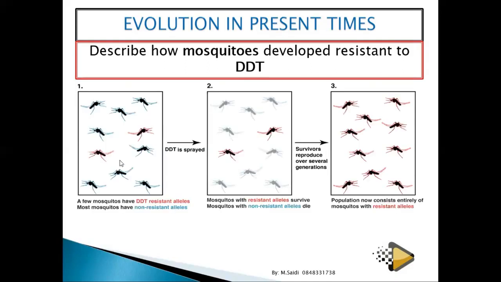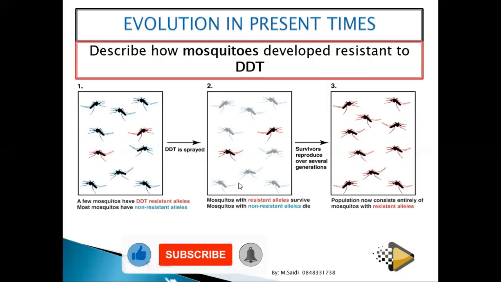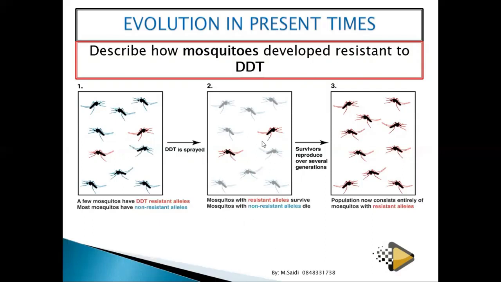So now we have these mosquitoes, yes? You have this kind, this kind, this kind. So what happens when you apply the first application of DDT? You see that all these ones, they die. Yes, you see them that they have died. Only this and this have survived. So it means that there is variation among the species of mosquitoes.